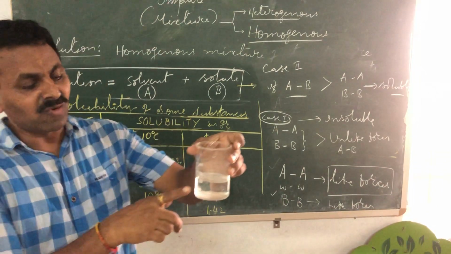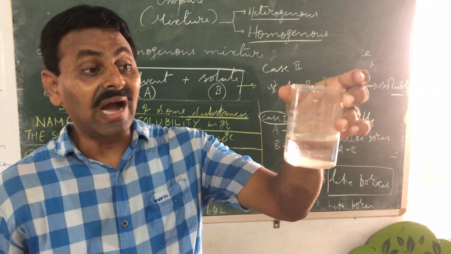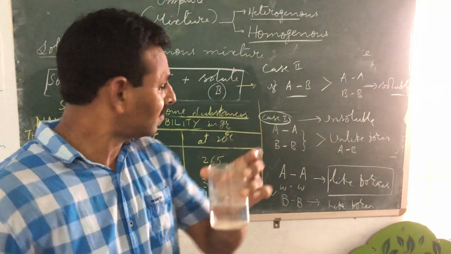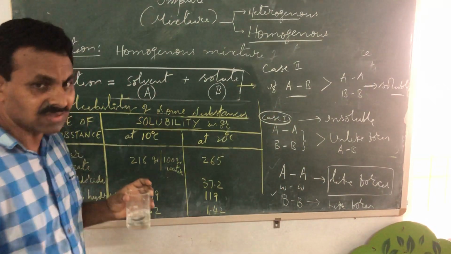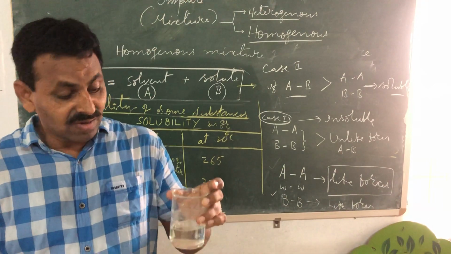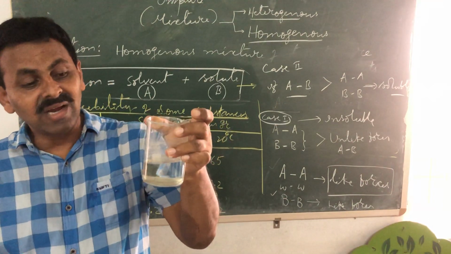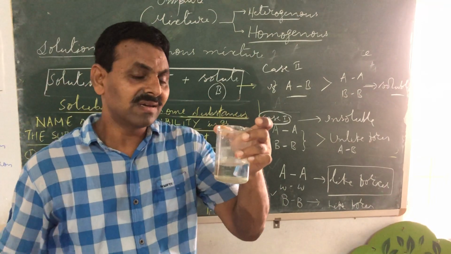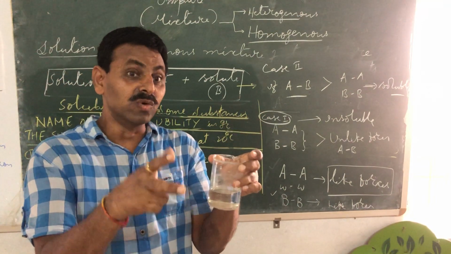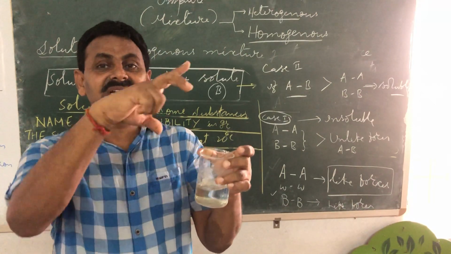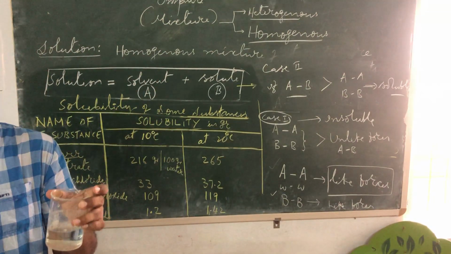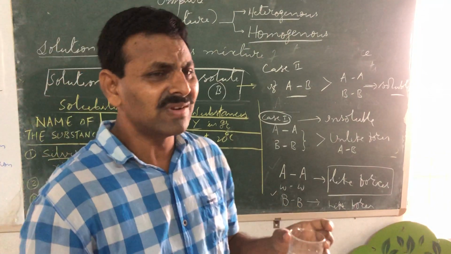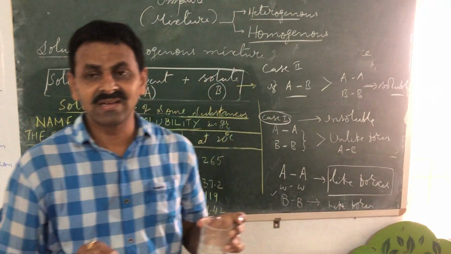So in 100 gram water, exactly 100 gram water, I can dissolve 265 gram of silver nitrate salt without changing its volume, and you will find that the whole solution will appear this much only. When you are adding 265 gram, it doesn't mean that the solution will take more volume. It's very interesting. So why is all this happening? Why is the volume not increasing? Even if it is increased, it's very, very slight.